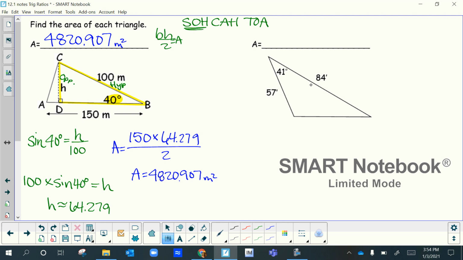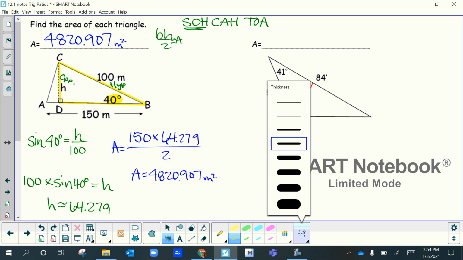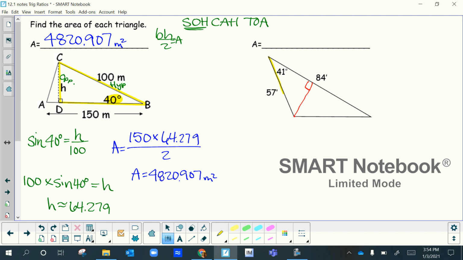So how about if I draw it like this from here to here, put my right angle here, and do you see that right triangle? So I'm going to outline that. Here's my right triangle that I can use. So if I find this height right here, I'm going to label that H, where's the base?